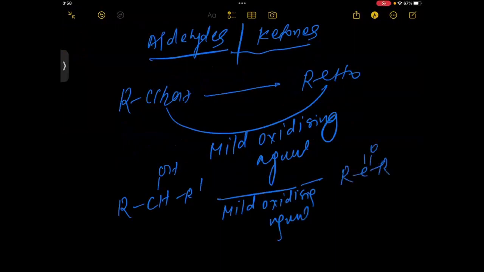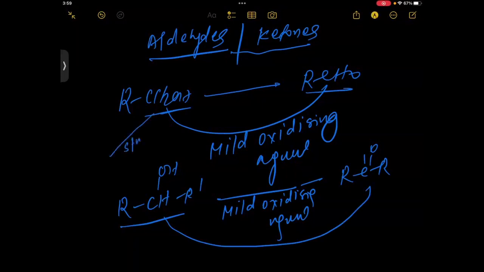It means through mild oxidizing agents, a 2-degree alcohol will convert into the ketone, and a 1-degree alcohol will convert into the aldehyde. But students, if we take the strong oxidizing agent, then 1-degree alcohol will convert into acid. Okay, so we are going to understand which is the strong oxidizing agent and which is the mild oxidizing agent.